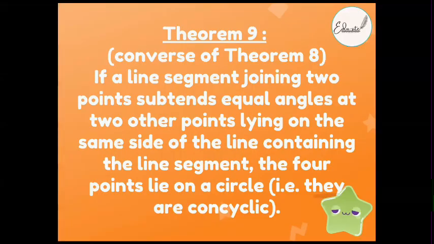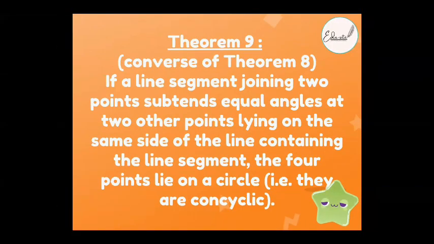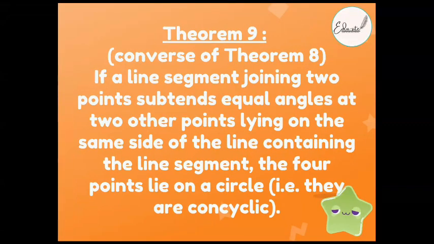Now, theorem number 9 is actually the converse of theorem number 8. So, this is the last theorem that you're going to study here. Fine. You do not have more theorems after this, beta. You just have to memorize 2 theorems. They are not like any proof is there or something like that. They are quite easy. This is the last theorem that you're going to study.